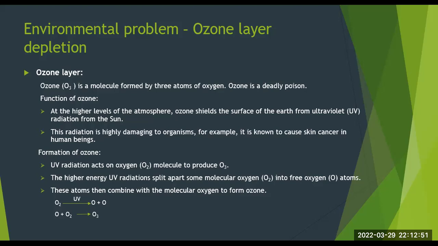That is, O2 splits due to the higher energy UV radiation into O plus O, that is 2 oxygen atoms. Then a single oxygen atom combines with the molecular oxygen, thereby giving us the O3 or ozone molecule.